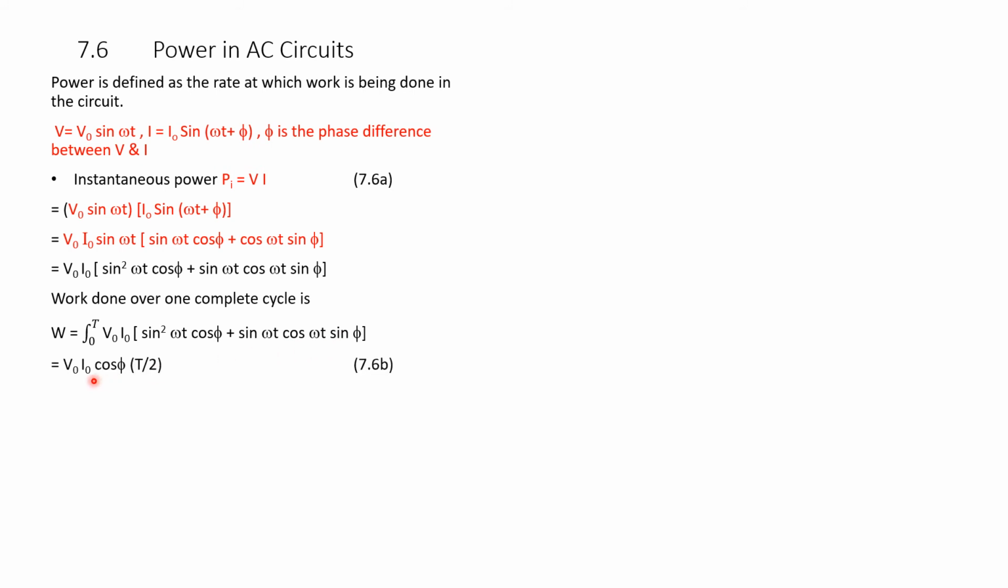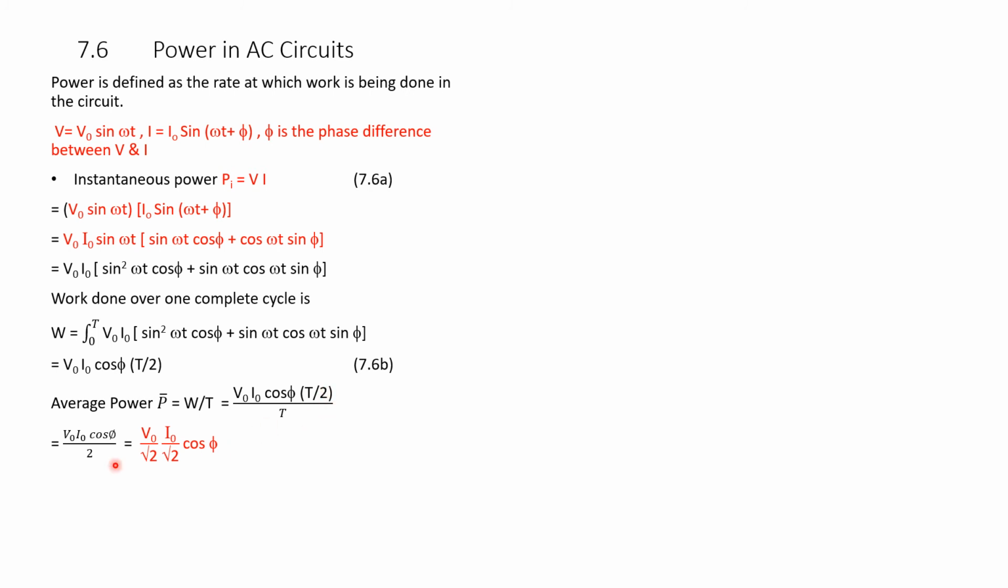Therefore, that is V naught I naught cos phi into T by 2, where T is the period. Therefore, average power P bar is given by the work done in one cycle per period, which is V naught I naught cos phi into T by 2 by T. This is given by V naught I naught cos phi divided by 2.